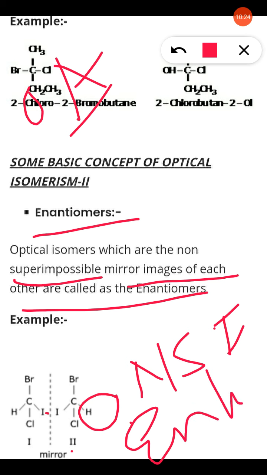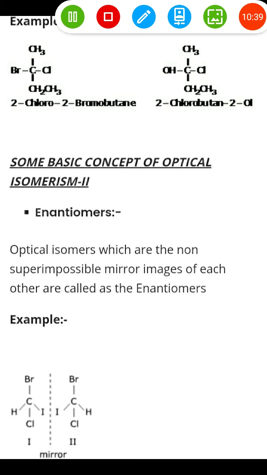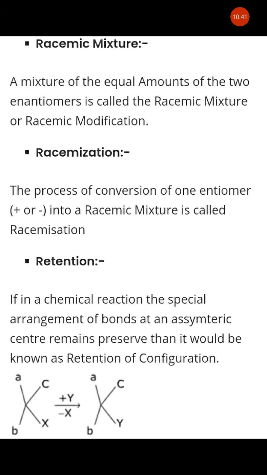When a source of light is passed, here it is observed as H. In case of the image there is an I. So H and I are differentiated by the source of light, therefore it is said to be optically active, and that is said to be an enantiomer. Now see here,